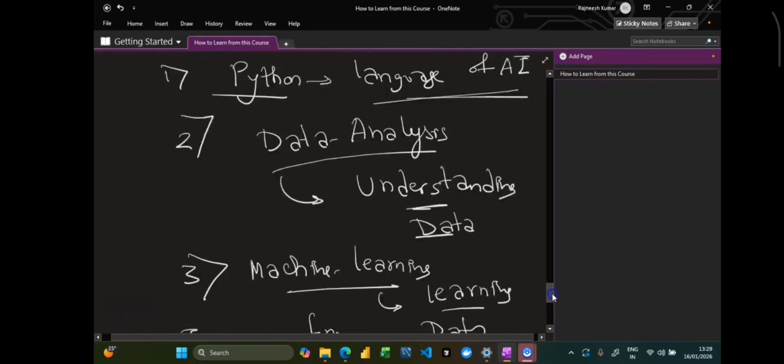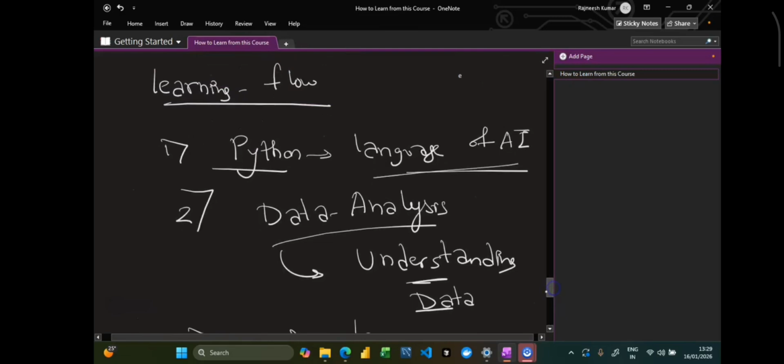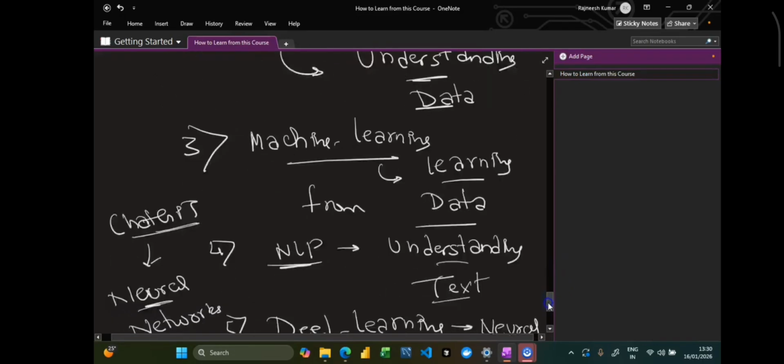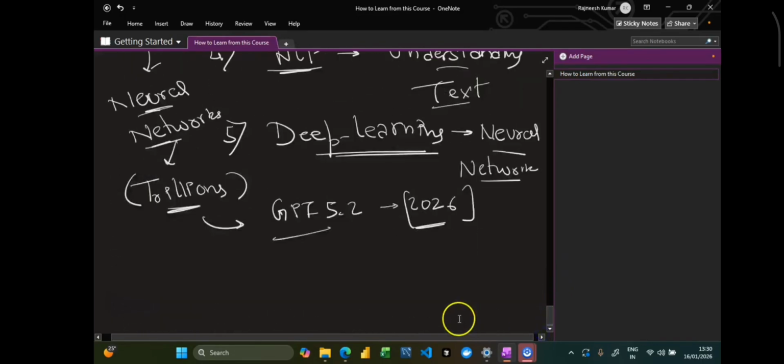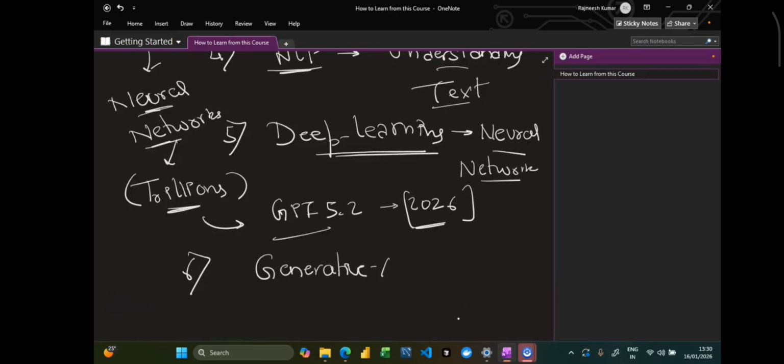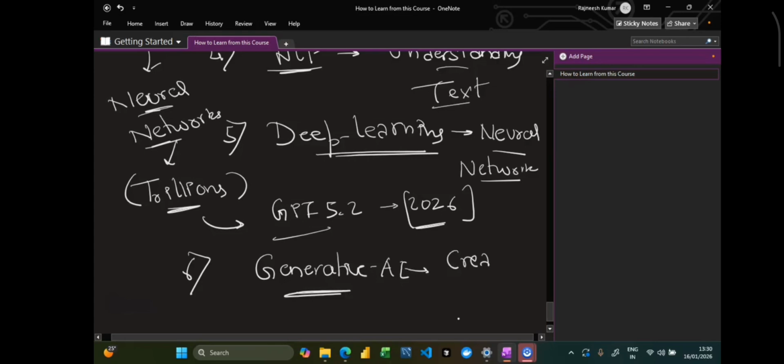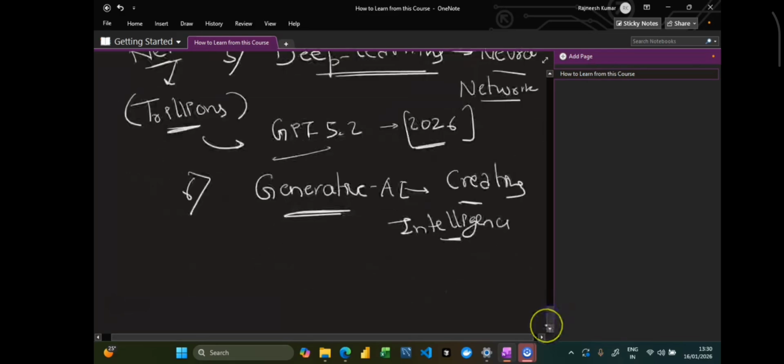So I'm just providing you with an overview of all the things we are going to teach you, so that you will get an idea of whether I should learn Python or not, whether I should learn data analysis or not, and whether there is any need for me to learn about data analysis. All right, that is the whole point. And finally, with respect to generative AI as well, you will get to see that in the case of generative AI, you can create the exact intelligence that is required for your model. Okay.